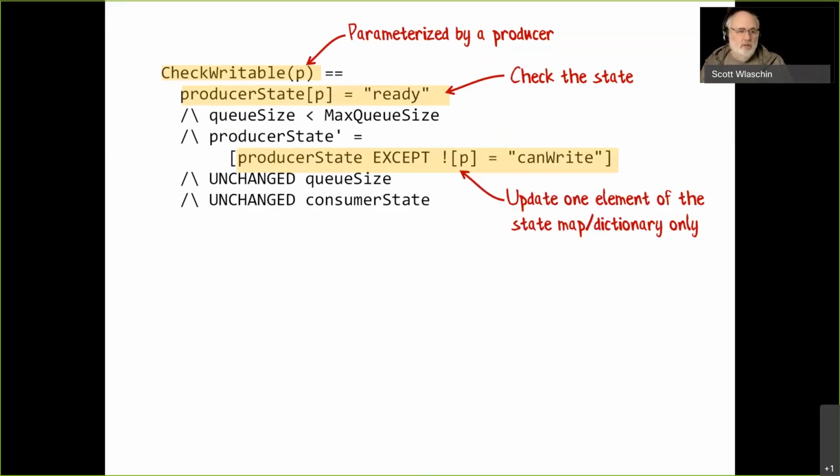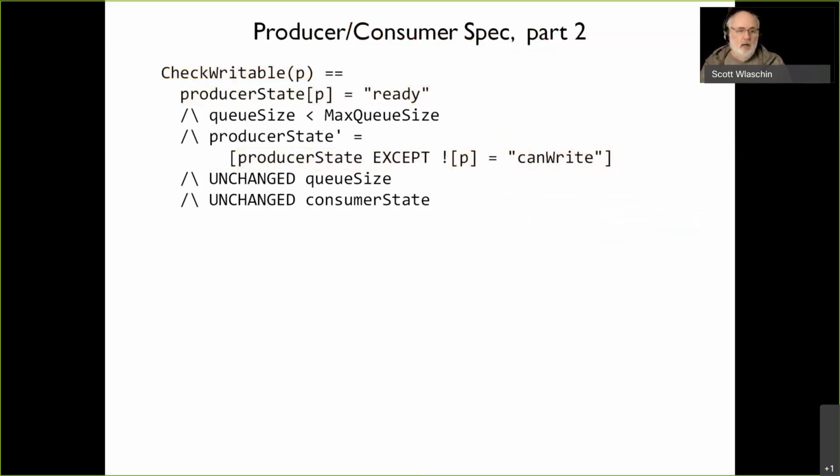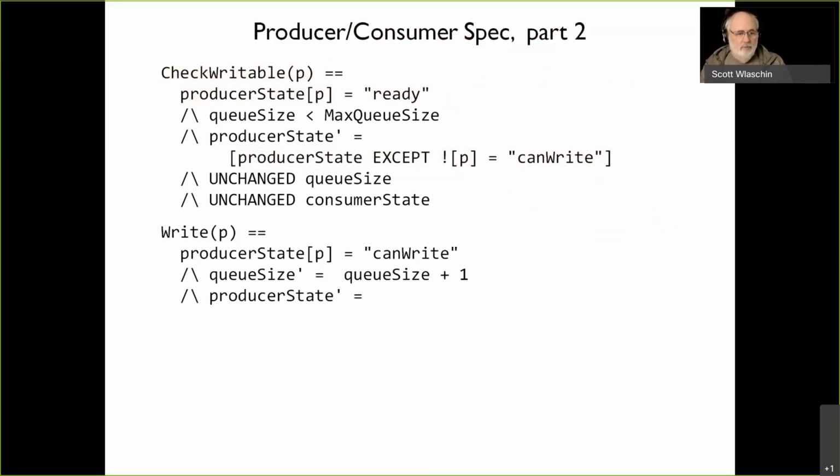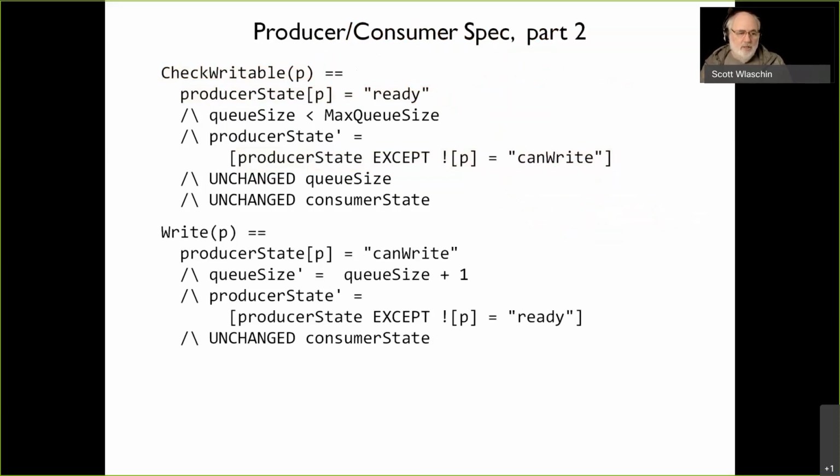The queue size is the same. And now afterwards, the producer state, we can't just update one part. We have to say the entire producer state is exactly the same, except for this one thing. So the new producer state afterwards is the same as the original producer state, except that one key value pair has been changed. And for this particular producer, the state has been changed to can write. That's why it uses the word except, because it's the original set, except this one thing has changed. Similarly, on the other side of the write, similar kind of logic. We update the state except it's now ready.